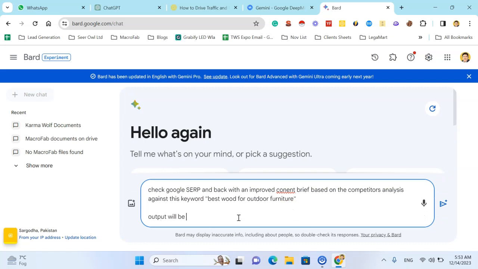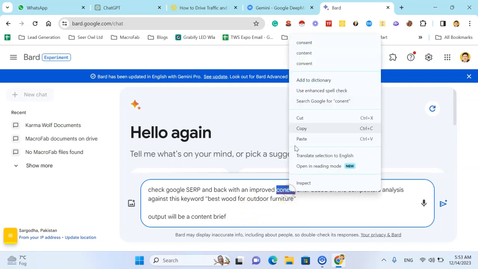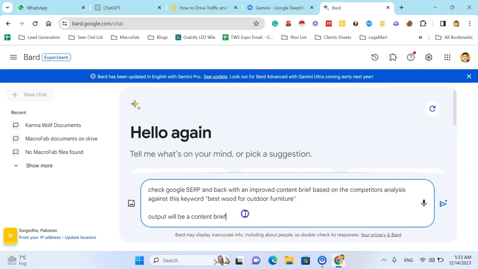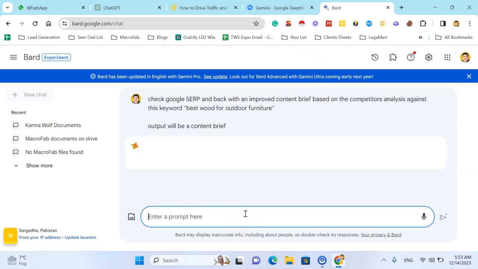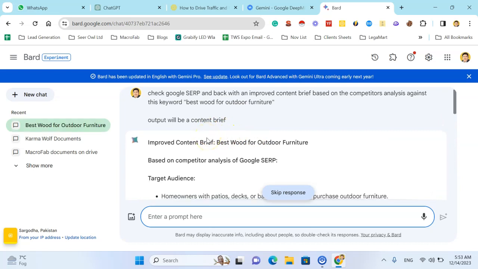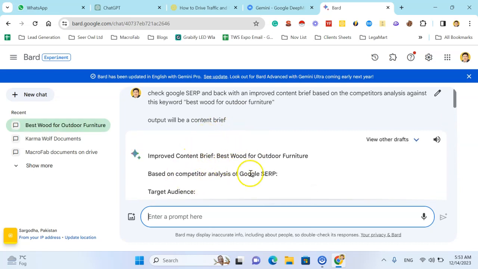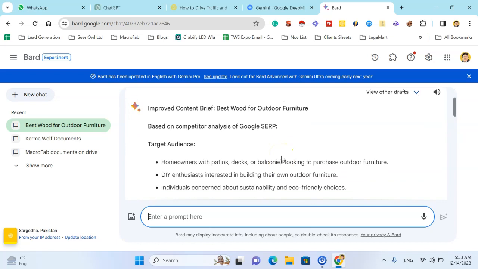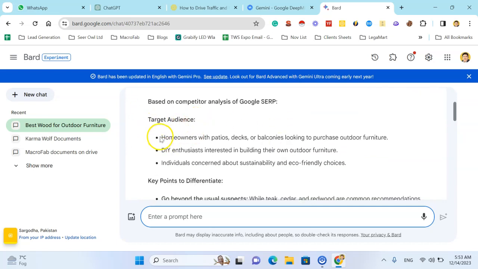Output will be a content brief. Okay. Here you can see it's giving the content brief based on the competitor analysis from Google SERP. The target audience: homeowners with patios, decks, and balconies.